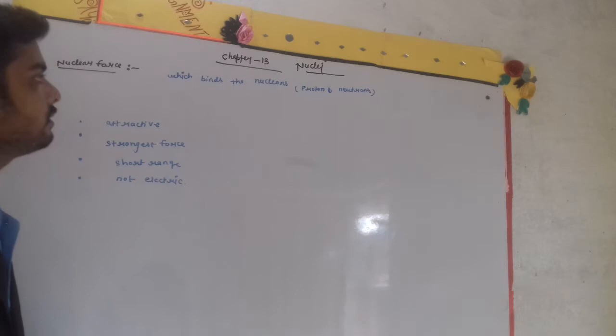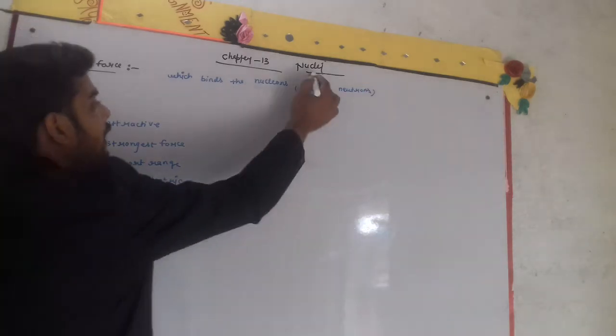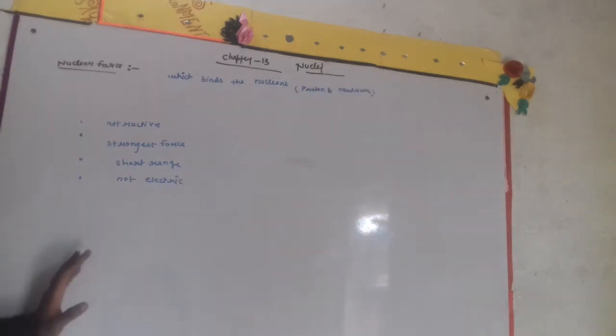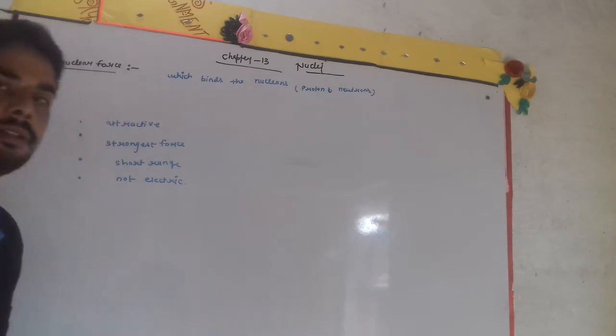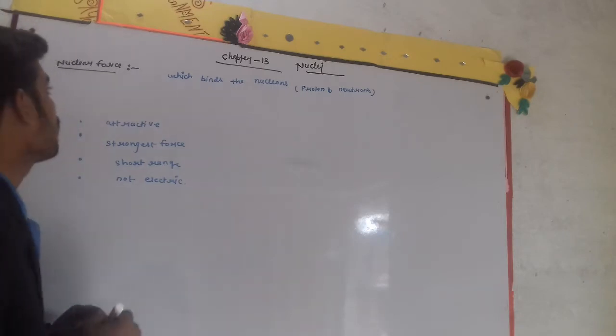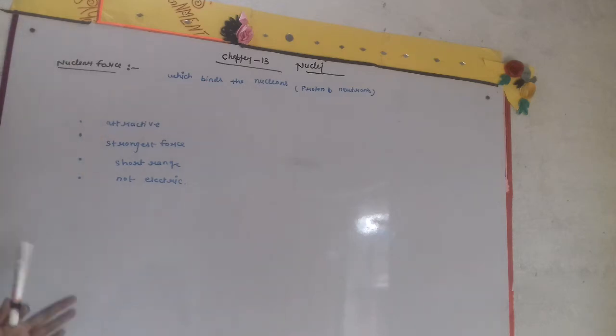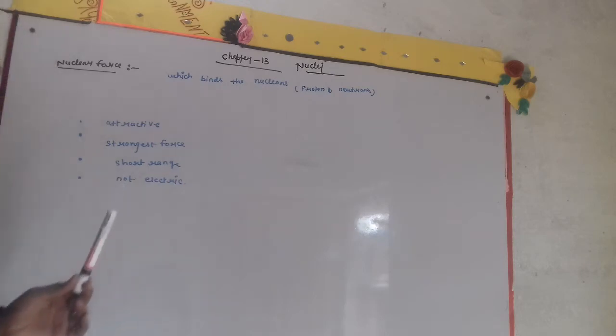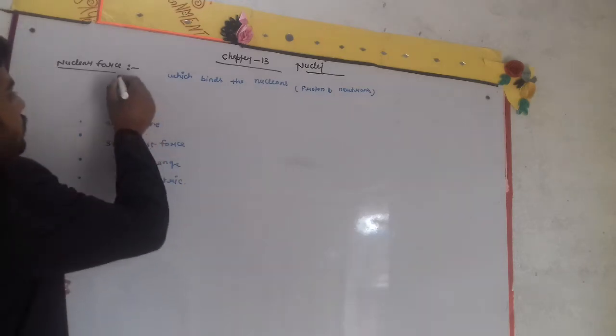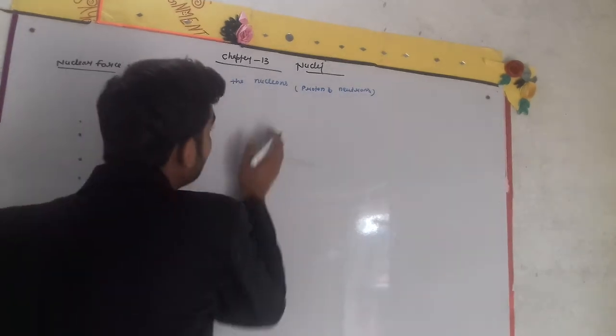Now we are going to study about nuclei. This is our second part of this chapter where we are going to study the nuclear force. What is nuclear force? We have earlier studied about the nucleus and some of its definitions. Nuclear force is the force which binds the nucleons.